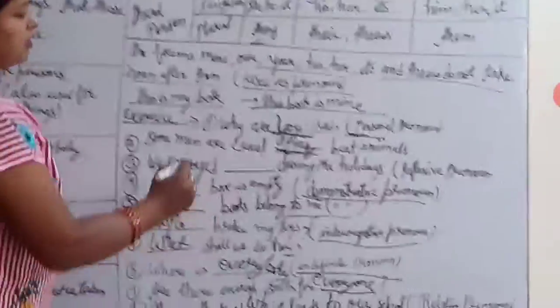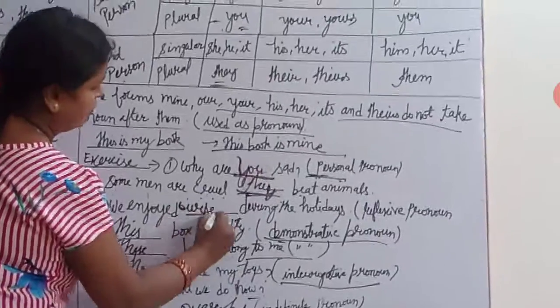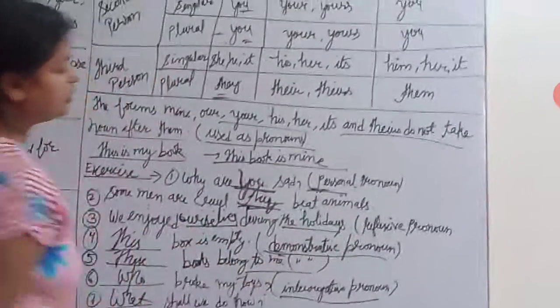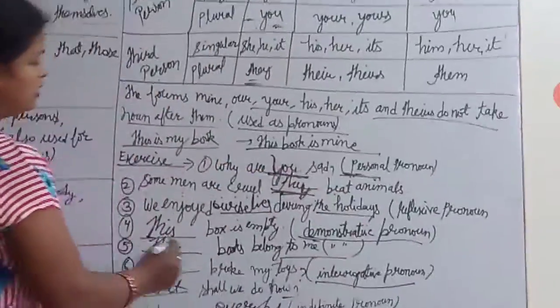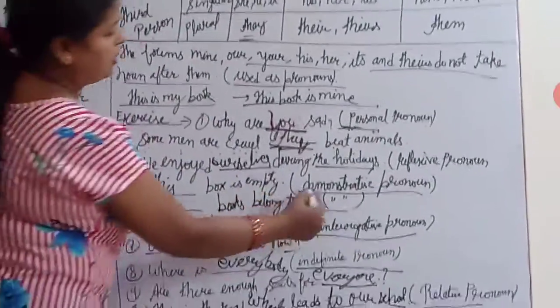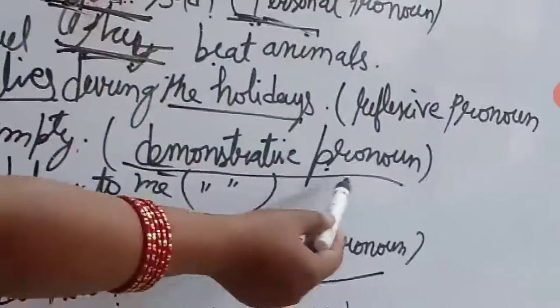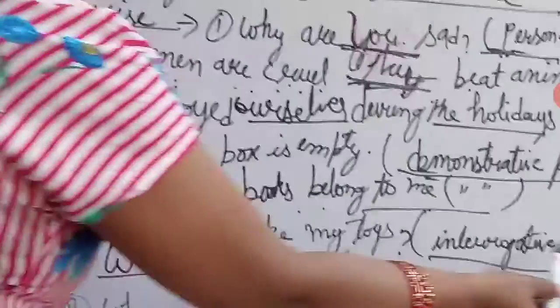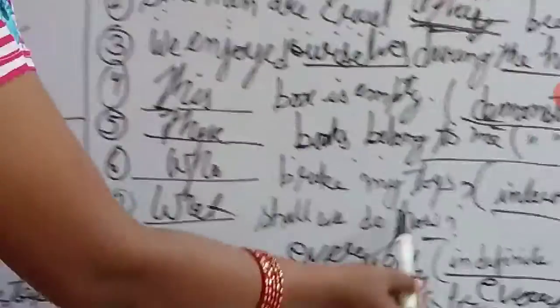We enjoyed ourselves during the holiday. That is an example of reflexive pronoun. This box is empty. This is an example of demonstrative pronoun. These books belong to me. That is also in the category of demonstrative pronoun. Who broke my toys? That comes in the category of interrogative pronoun. What shall we do now? That is also interrogative pronoun. Where is everybody? That comes in the category of indefinite pronoun. Are there enough seats for everyone? That is also indefinite pronoun.